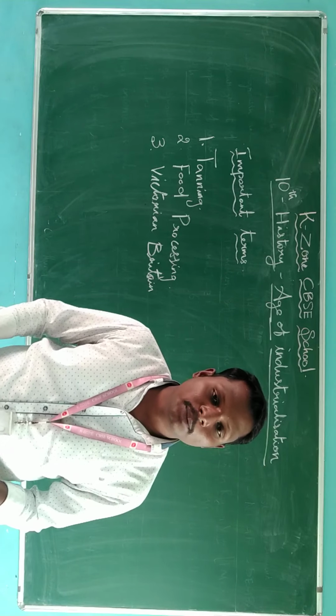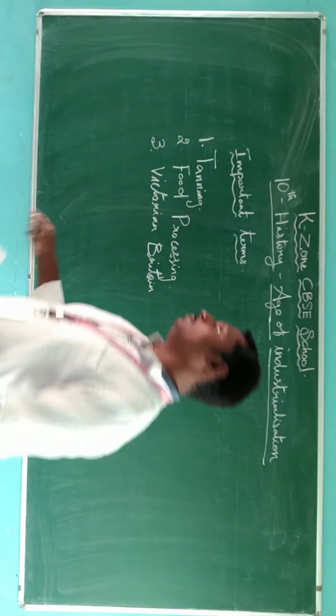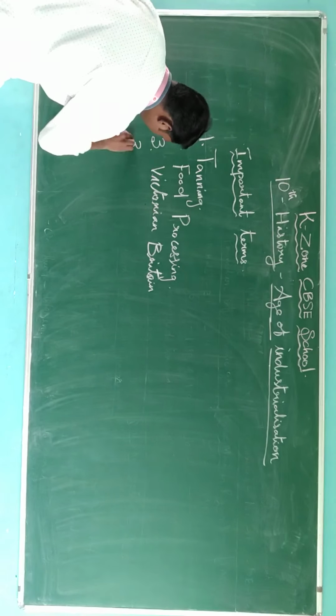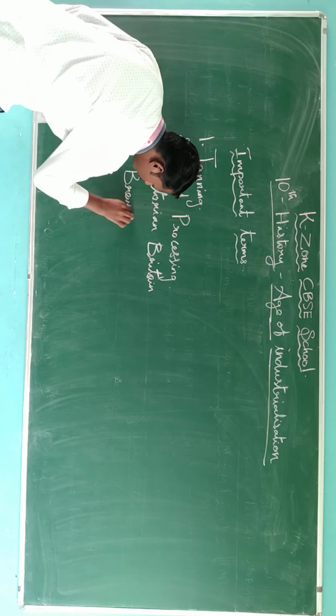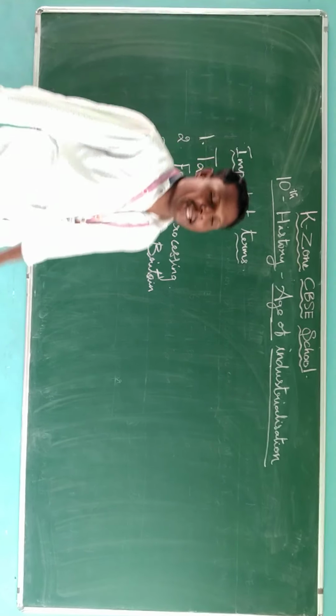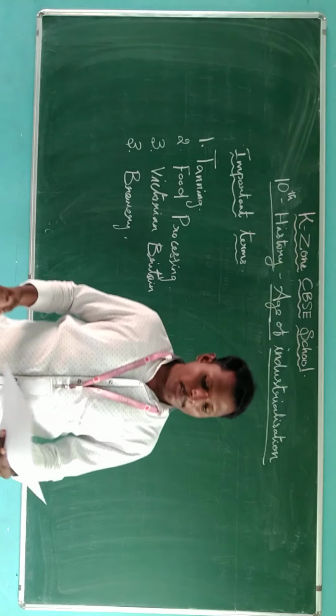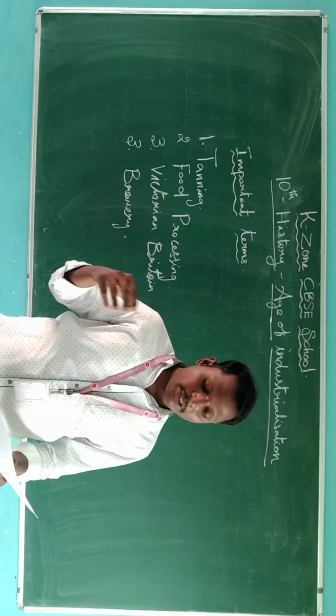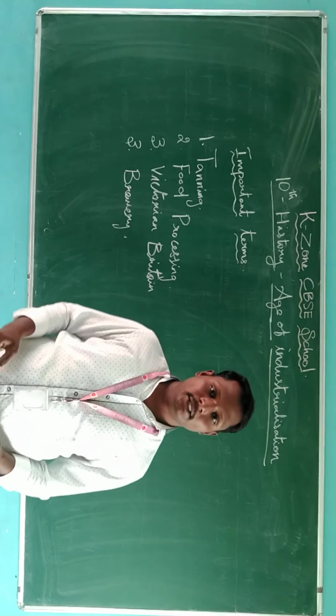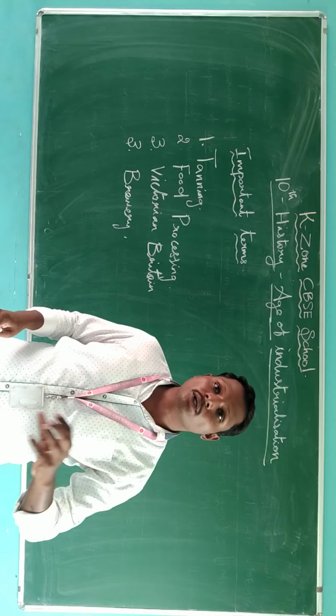The next important term is brewery. Brewery is a place where beer or some other liquid is brewed commercially. Brewing is a process.